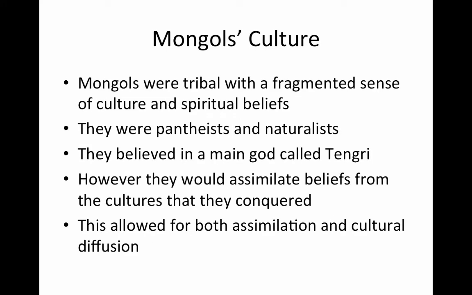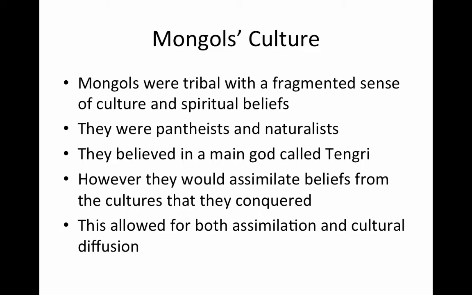The Mongols' culture. The Mongols did have a culture, but the culture was very vague and it wasn't all that centralized. The Mongols, generally speaking, were a fragmented group of tribes, and so their culture and spiritual beliefs go back to the ancient beliefs of the first tribal groups of people. That means they were pantheists and they were naturalists. Again, pantheists are people who believe that the gods reside within nature, and the naturalists believe that these gods in nature can be represented especially through animals. So they're pantheists, they're naturalists, and they're animists.